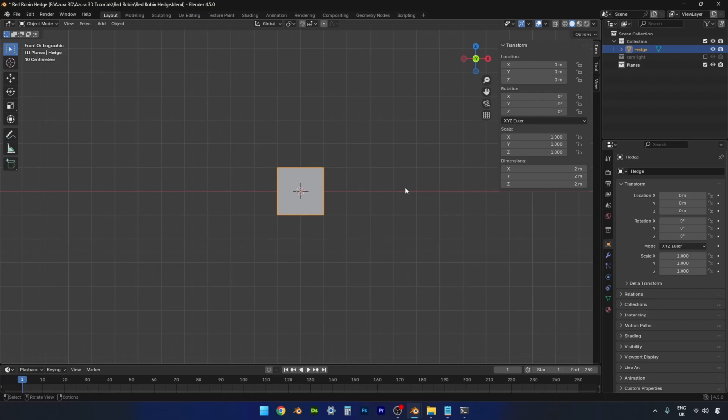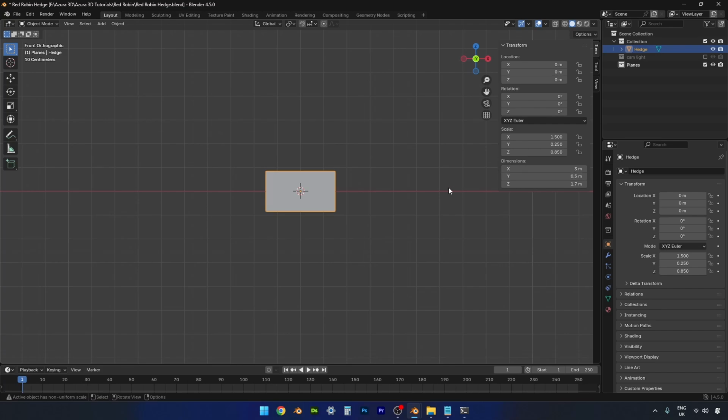So x needs to be 3 metres. Z is our height, which is going to be 1.7. And then the y is going to be 0.5.